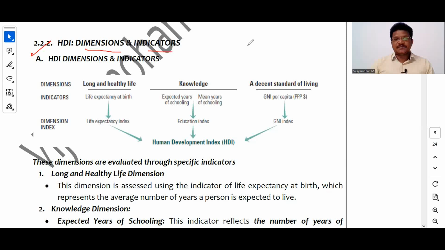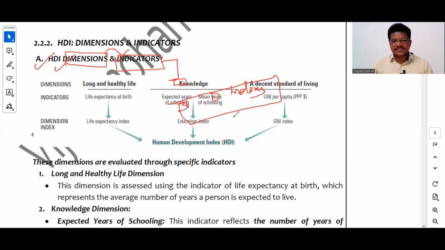So basically there are 3 dimensions being used in the calculation of HDI and 4 indicators. So 3 dimensions and the related 4 indicators are used. Using these 4 indicators, they will calculate the 3 dimension indexes. The geometric mean of these 3 dimension indexes becomes the HDI value, right? So let's see how, step by step.